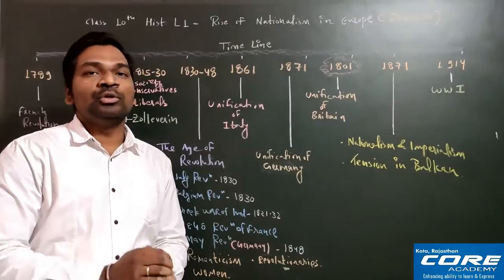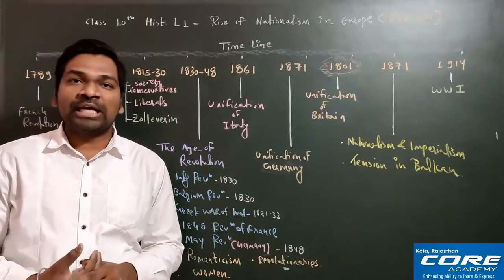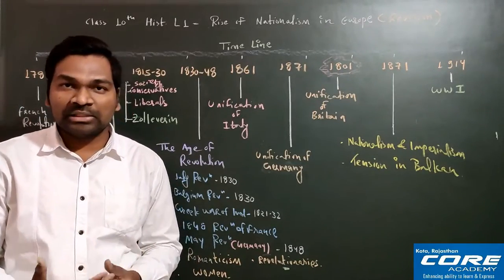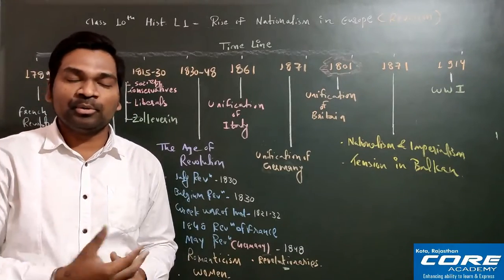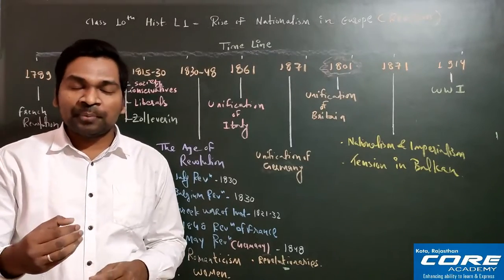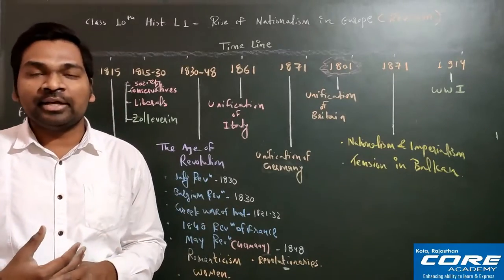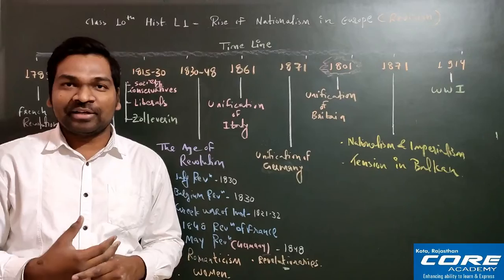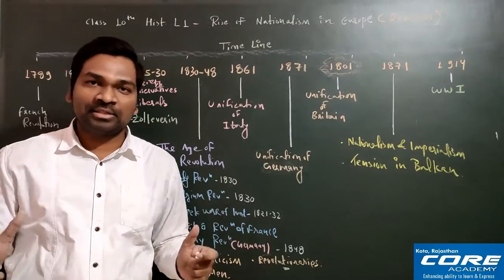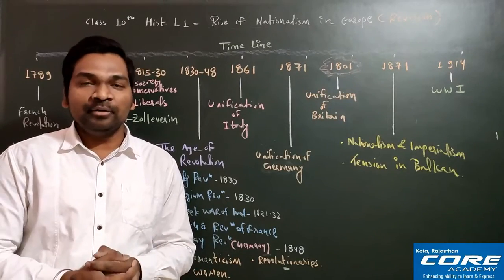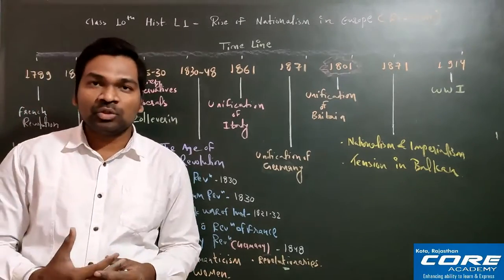As you all know, in class 9th we have seen the French Revolution that took place in 1789, and this French Revolution established the republican government in France. It gave the message of equality, liberty and fraternity to the entire people of the world. It also taught us that if the common people are united, then they can defeat the king of their country. They ended the monarchic system and started the republican government in France.